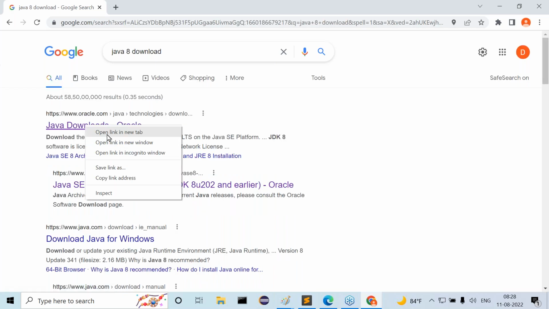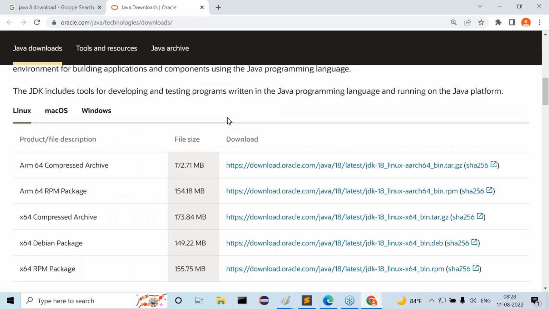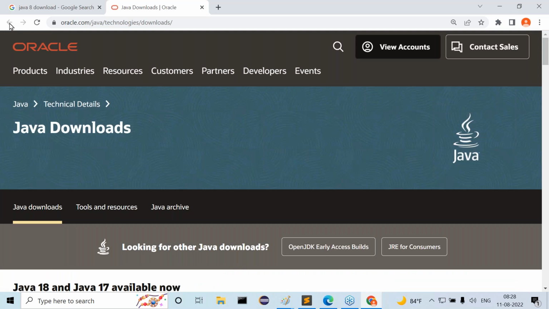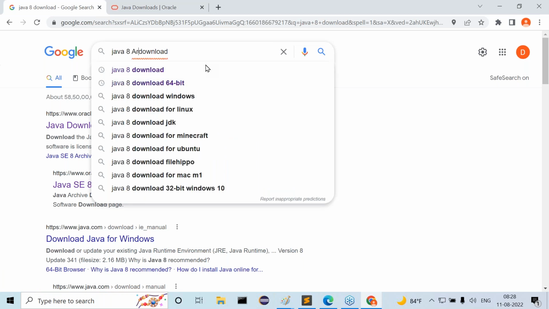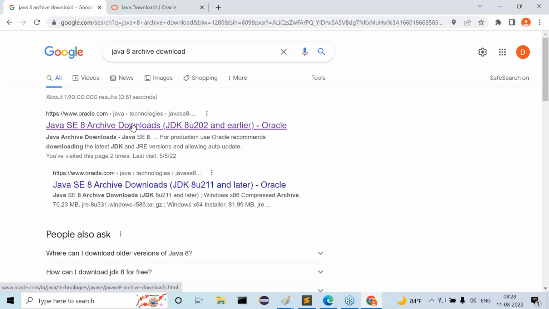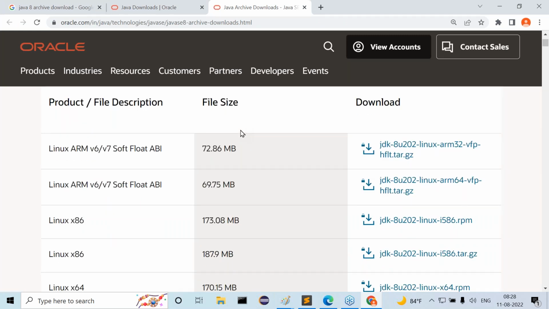Observe carefully. If you want to download the Java 8 version, or any Java version, the downloadable links are provided as per the operating system.